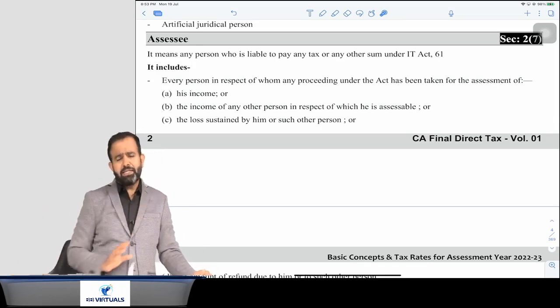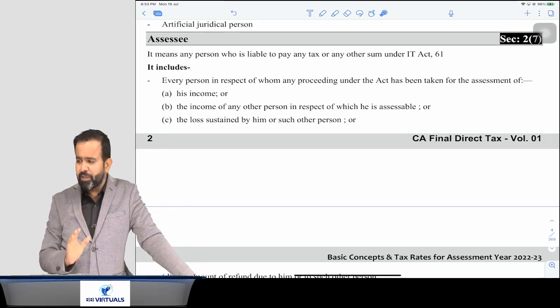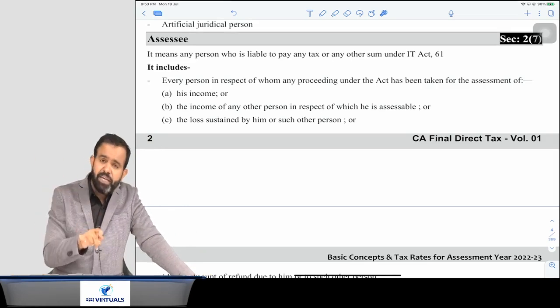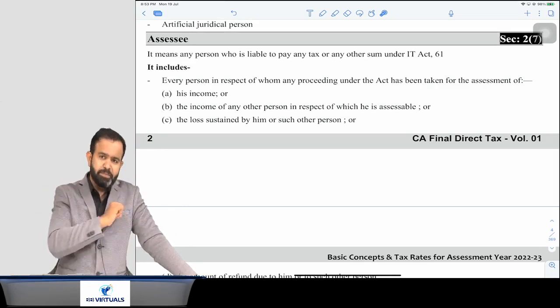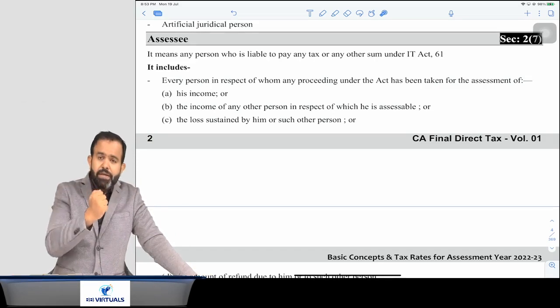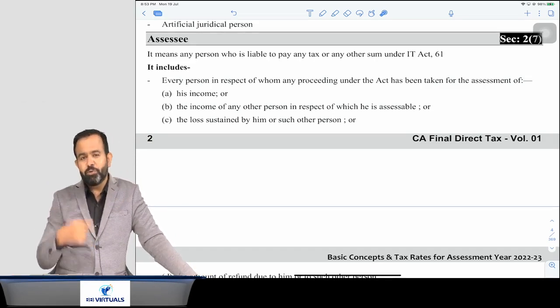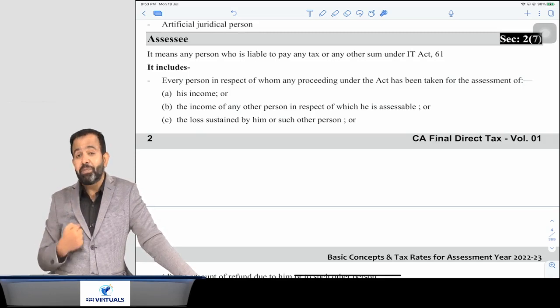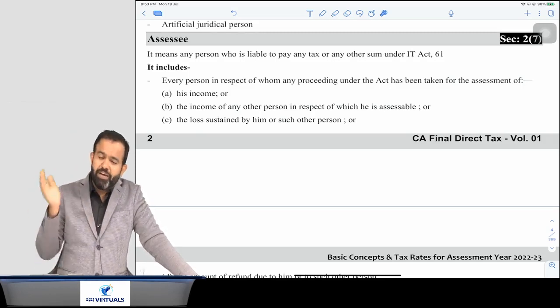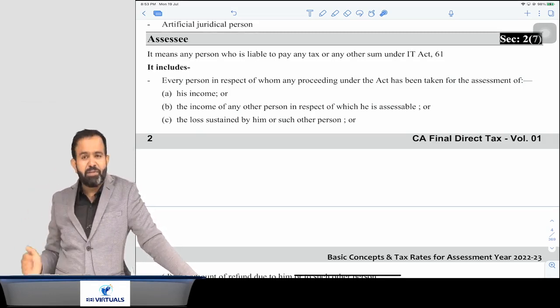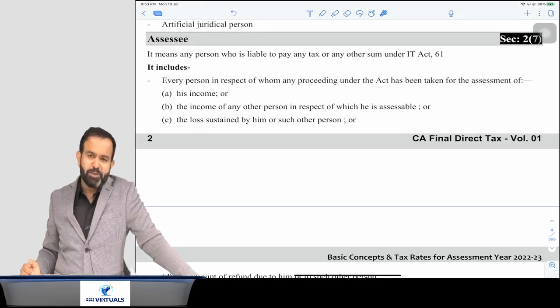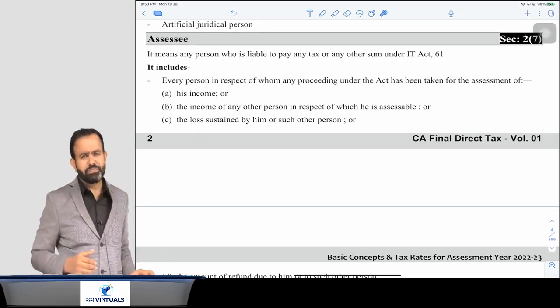But remember, in simple words, can I say that every assessee is a person? Because an assessee is a person. But every person is not an assessee. You are a person, but not an assessee. I am a person as well as an assessee. So every assessee is a person, but every person is not an assessee. You got my point or not? Yes.